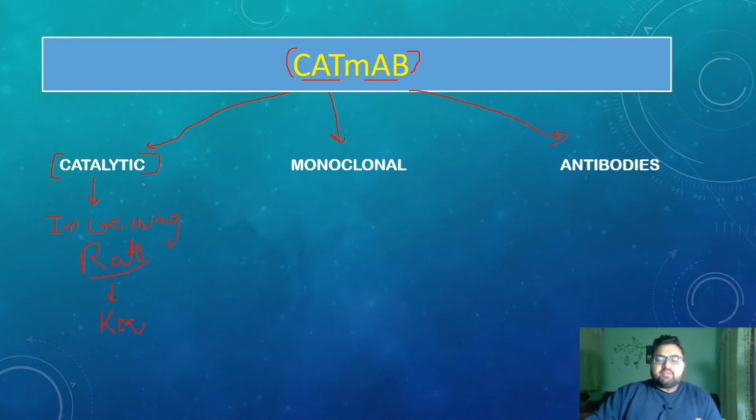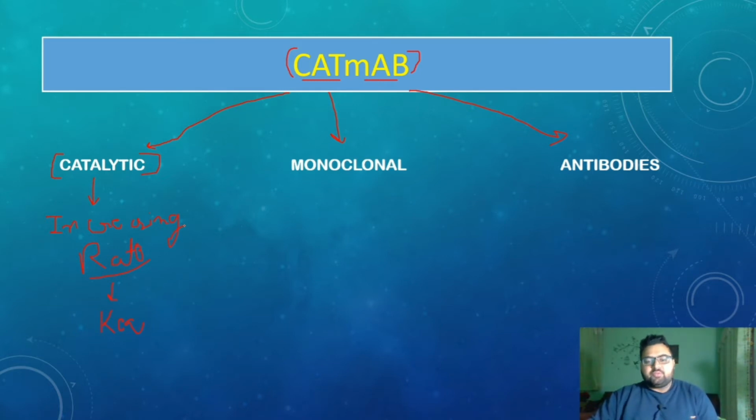So the catalytic property is that the substance is getting involved in the reaction, taking part in the reaction, but not being consumed. If you are using 10 milligram of enzyme at the start, then we will get the 10 milligram of enzyme at the end of the reaction. Only what it is doing is increasing the rate of the reaction.